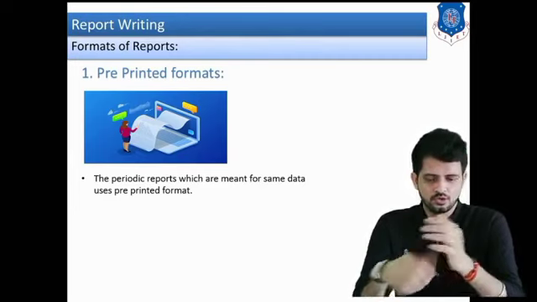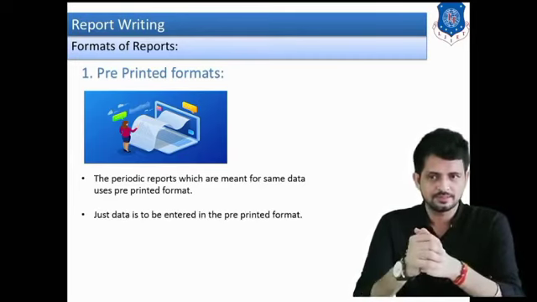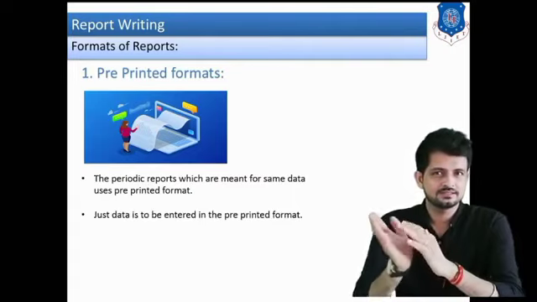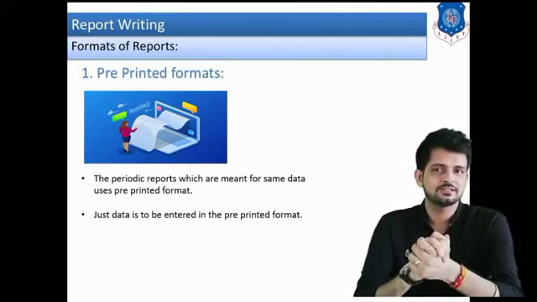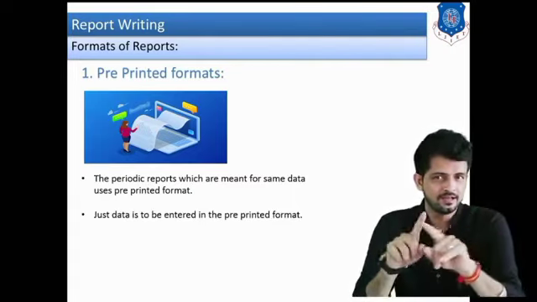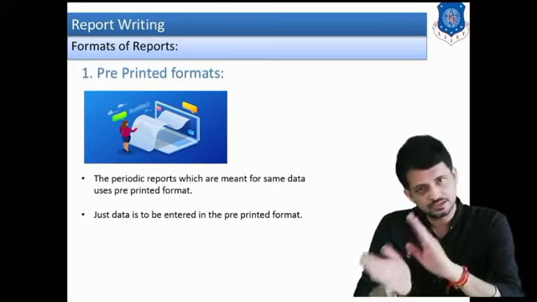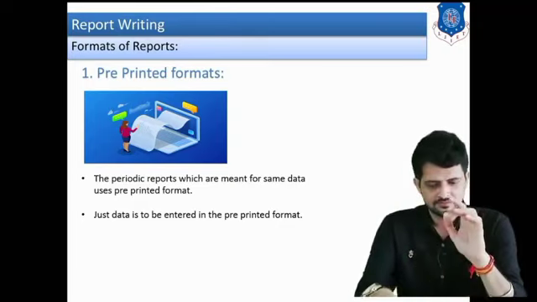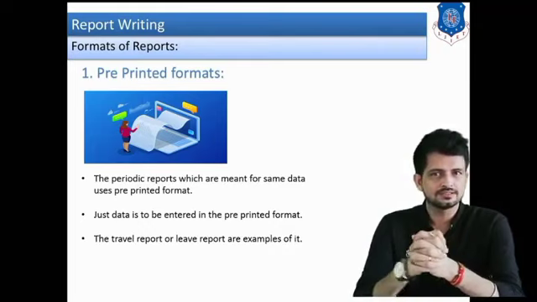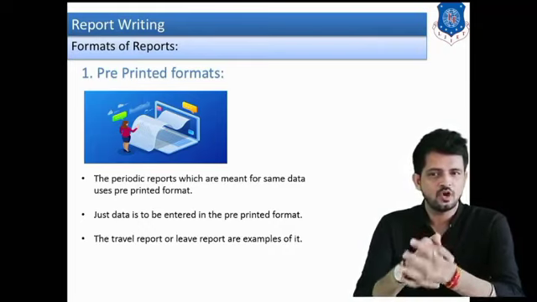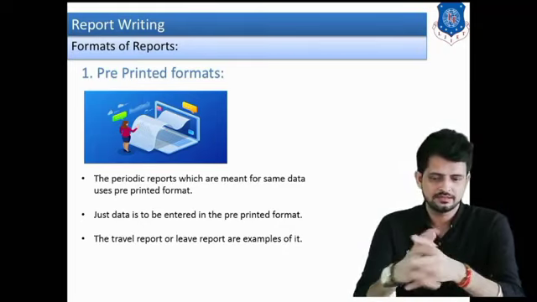These types of reports are known as pre-printed format. There is nothing related to making the format. A format is already ready, you just have to enter the data. A few examples are the travel report or leave report.